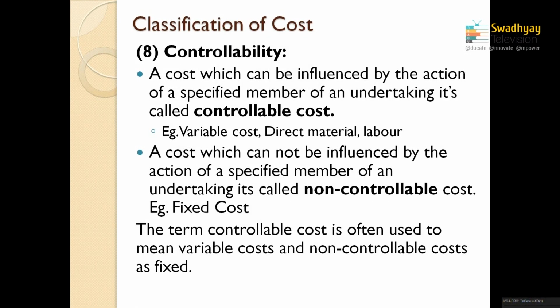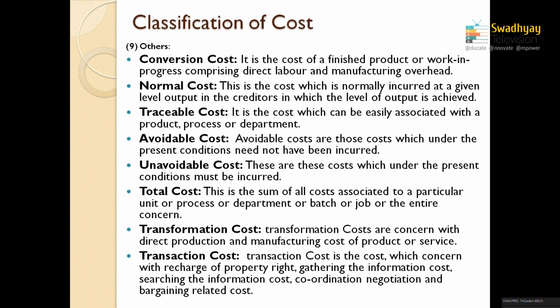If you purchased this machinery with borrowed funds, that means you borrowed a loan from a bank, purchased the machinery and installed it in your premises, then you have to pay the interest anyhow. Whether your machinery is working or not, you have to pay the interest to the bankers. So that is an uncontrollable cost and it is a fixed cost. So this is the way of partitioning controllability cost, the controllable and non-controllable cost.